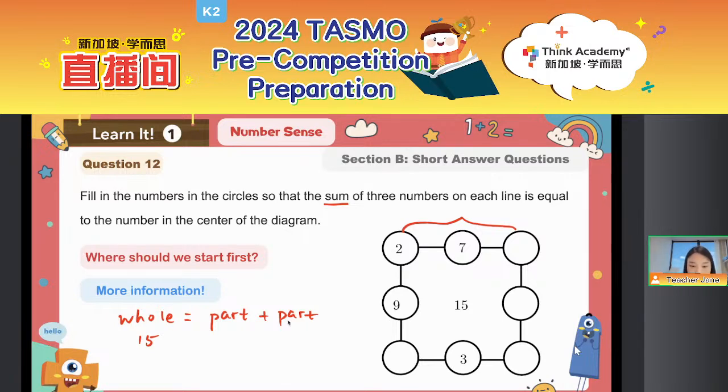But this time are we looking for a missing whole or missing part? W for whole, P for part. Yes, we are looking for the missing part, right?